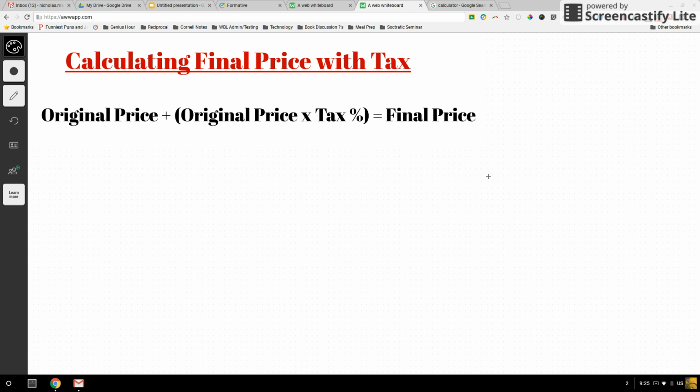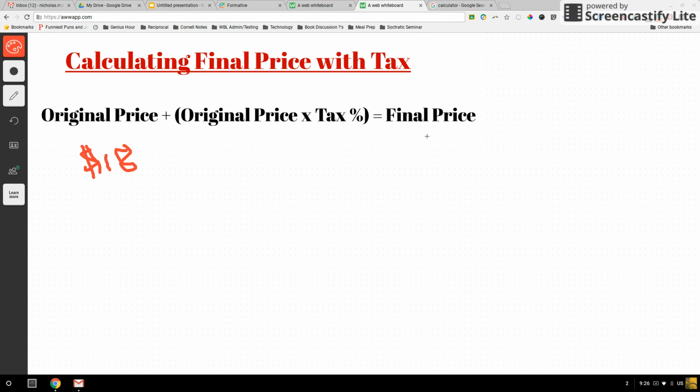Okay, so let's say we were going to buy a basketball, and we were going to buy this basketball in Minnesota. All right, so if I'm working this problem out, my original price on the basketball, let's say, is $18. Okay, $18 is what it says on the price tag. So I bring that up to the counter, and I know I'm going to pay tax.